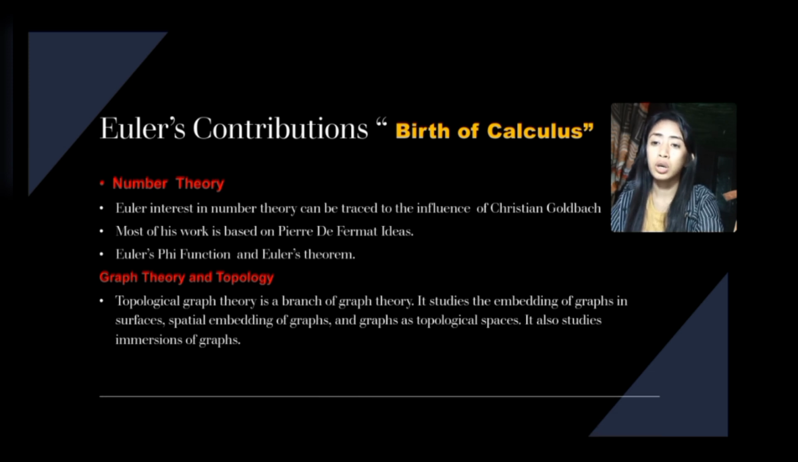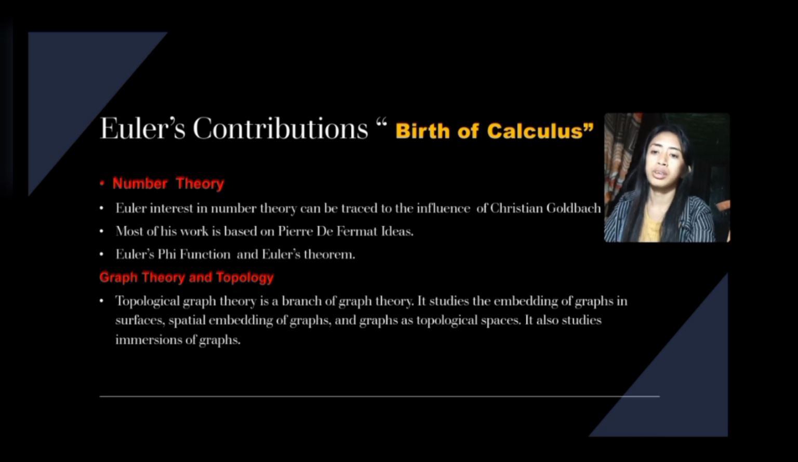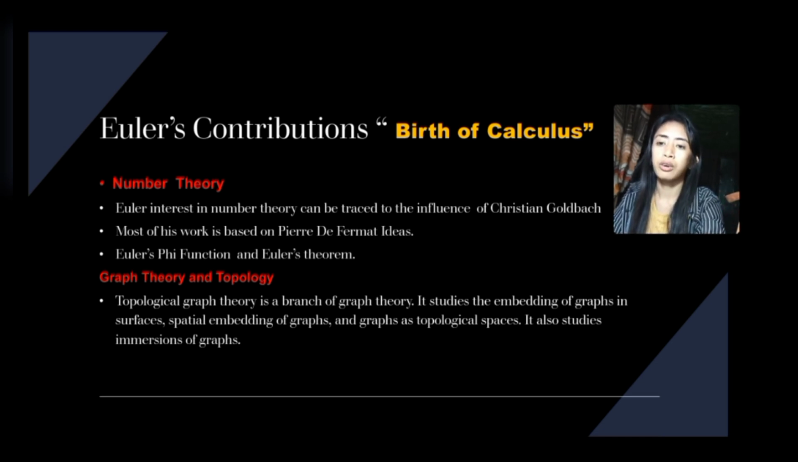Then next, most of his work is based on Pierre de Fermat's ideas, because Euler took over the work of Pierre de Fermat, who had complications and died, and Euler continued Fermat's work. That is why most of Euler's work is based on Fermat's formulas and ideas. So Euler's pi function and Euler's theorem.